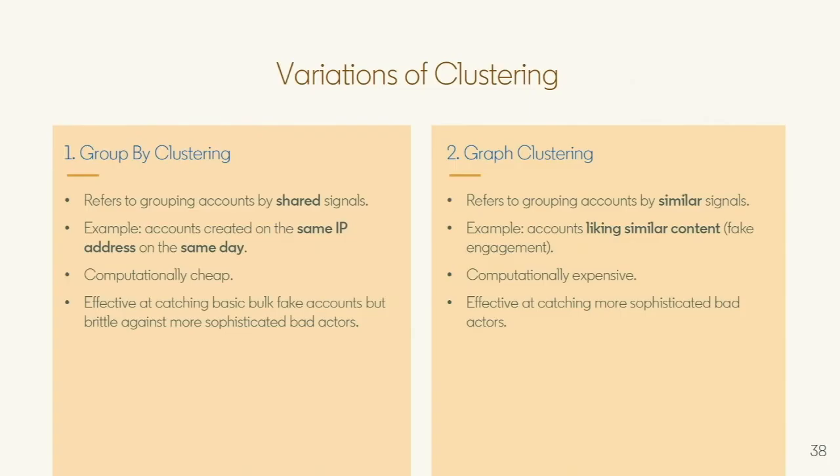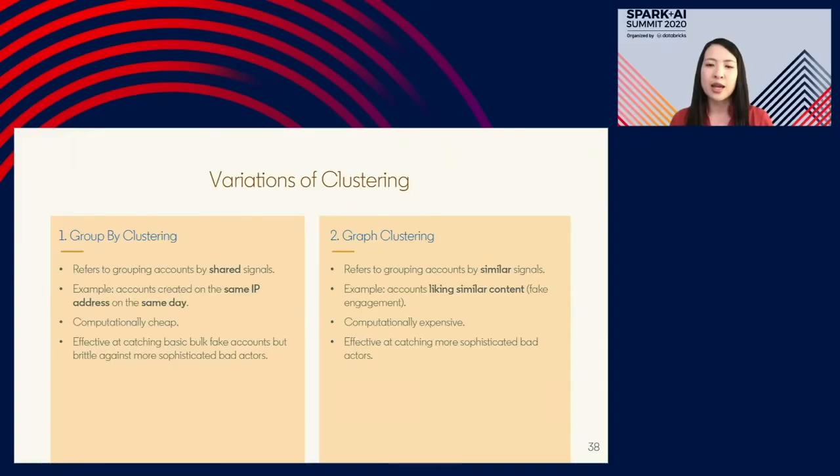So in graph clustering here, we're still looking for groups of accounts, but the key difference is that we're looking for the accounts that have something that is similar across all of them. And of course, if we're talking similarity, it's a lot more expensive because you need to compare each user or each member in your member base to each other to determine if they're similar or not.